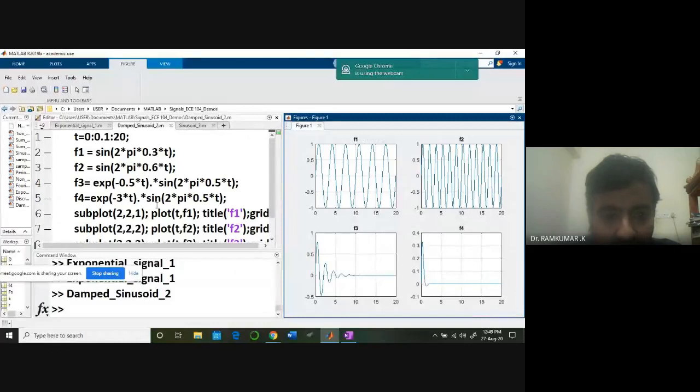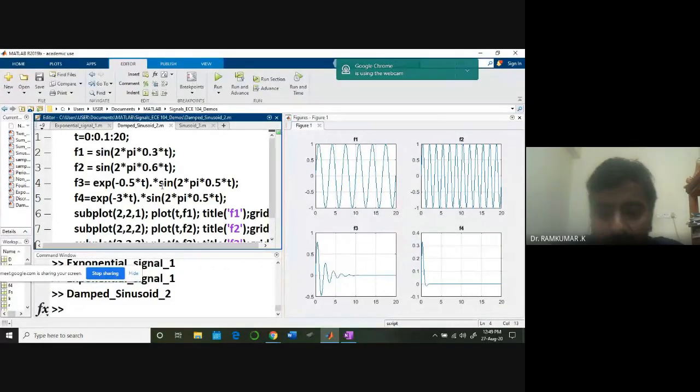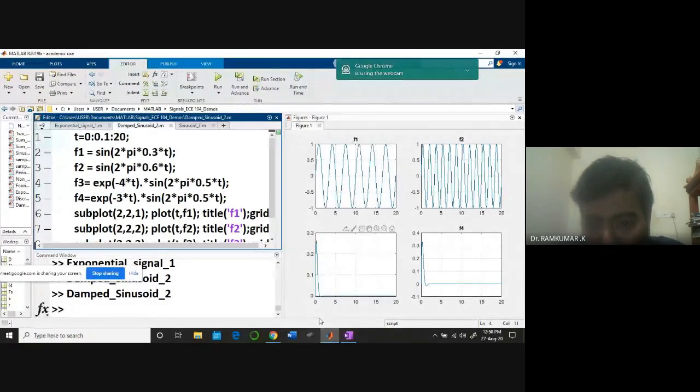If I vary the rate, for example, increasing the exponential, -4, if I put that and run this, can you see the difference here? It has come down much faster. So immediately this signal is damped like this.